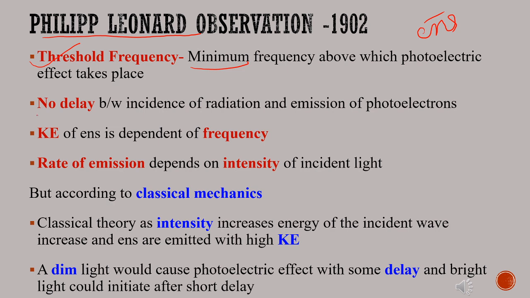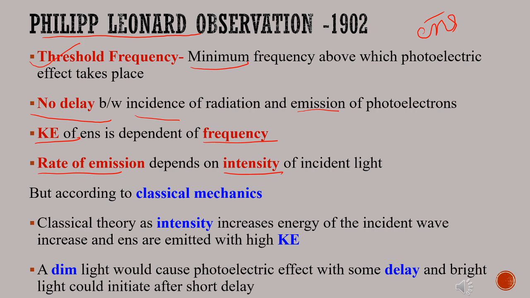Second one, the emission of photoelectrons takes place simultaneously. That is, there is no time delay between the incidence of radiation and emission of photoelectrons. Also, the emission of photoelectrons does not depend on intensity of the incident radiation. Third one, maximum kinetic energy of photoelectrons depends on the frequency of radiation and is independent of intensity. Last, rate of emission of photoelectrons is proportional to the intensity of radiation. These were the observations made by Leonhard during his experiment.